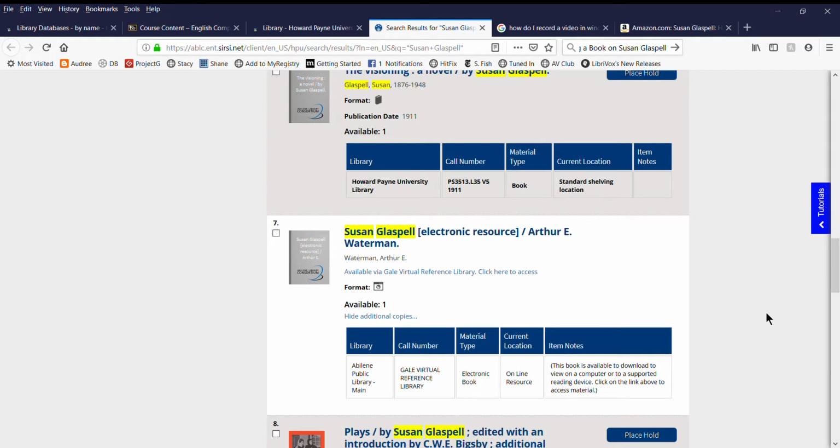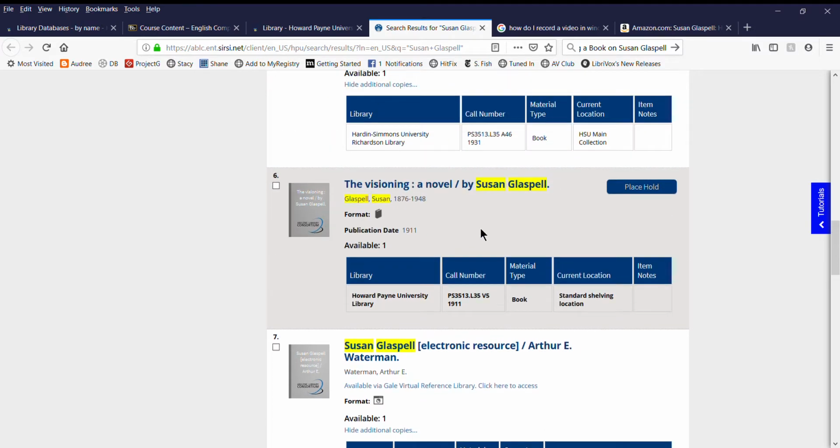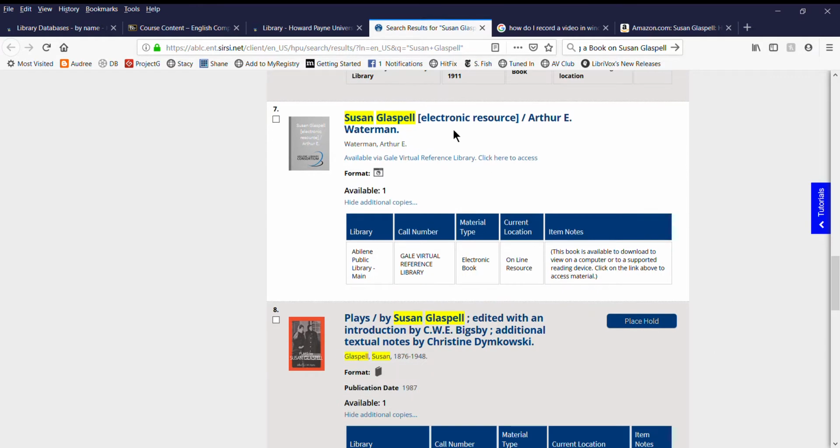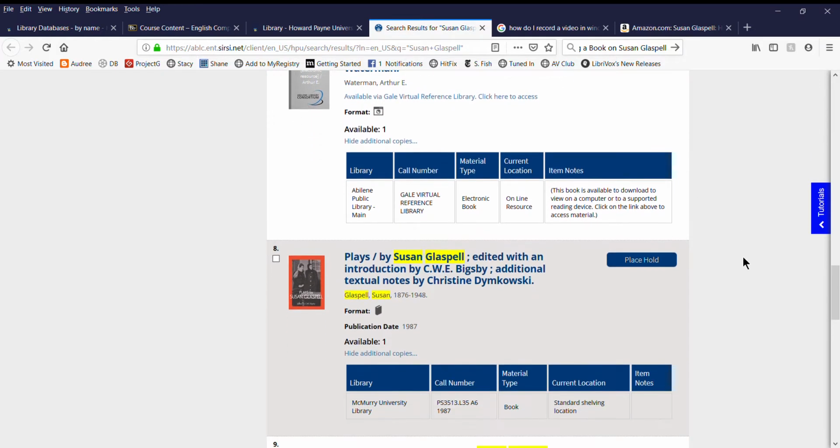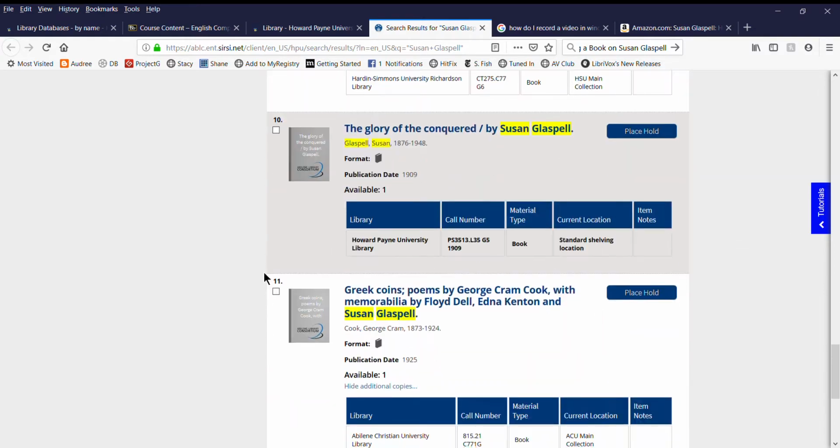Notice these little boxes here tell us where the book can be found. This is in the Abilene Public Library. This one's at Howard Payne, but it's by her. Here's an electronic resource. It's a book. You'd have to click on the title to learn a little bit more. More books by her, by her, by her.